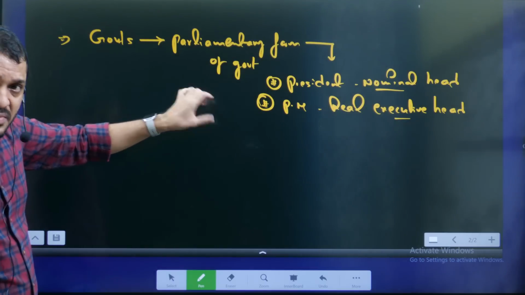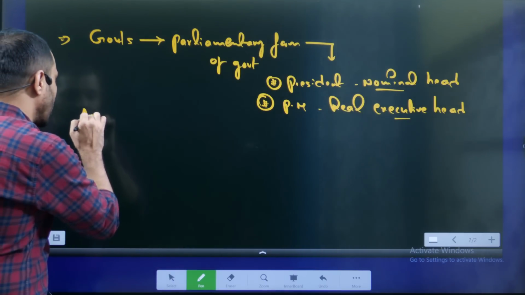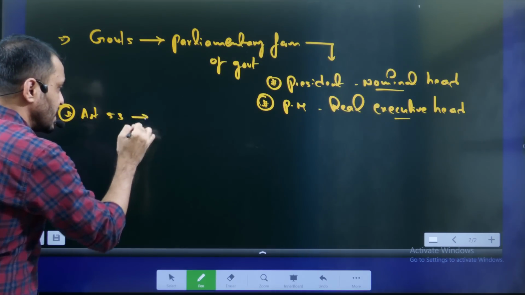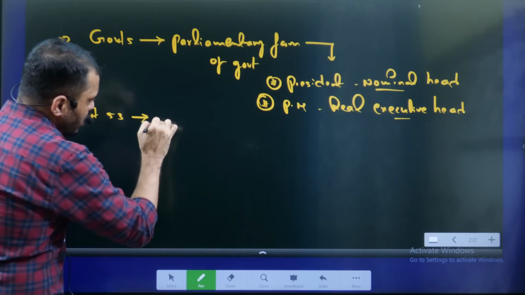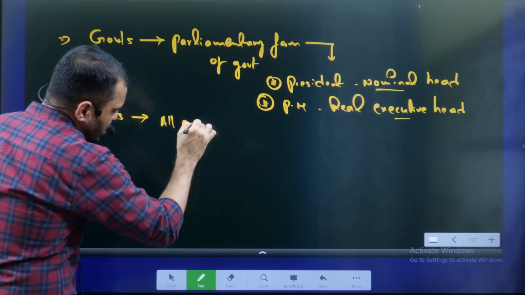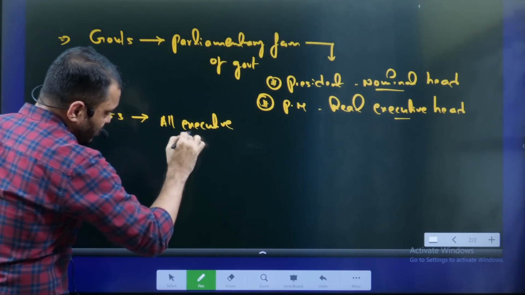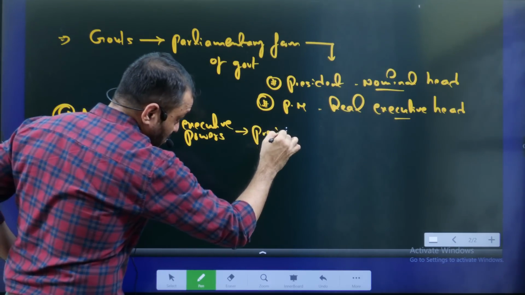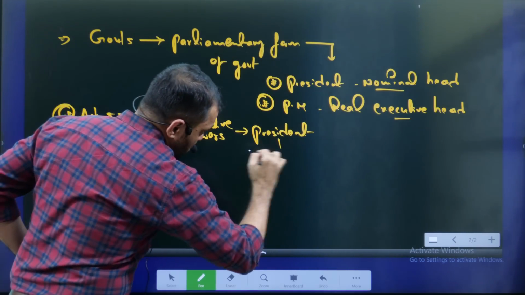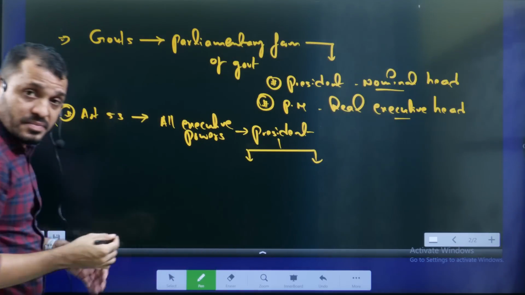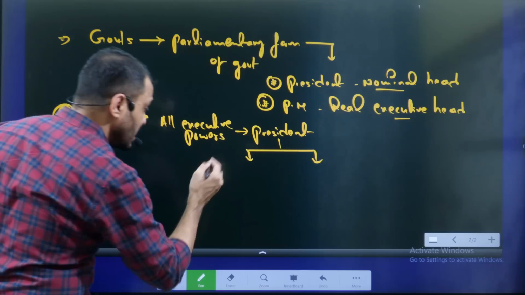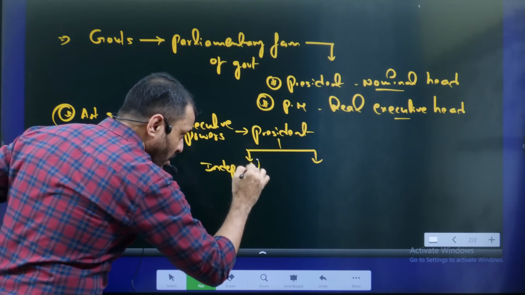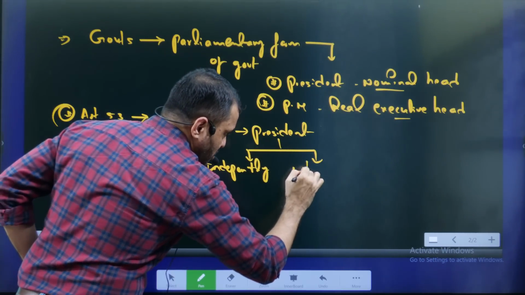If you refer to Article 53 of the Indian Constitution, it says that all the executive powers are vested with whom? Vested with the President. But here you have to understand, the President can discharge this function either independently or with the help of the Council of Ministers.